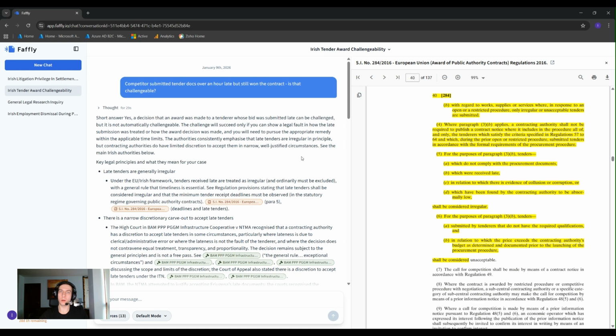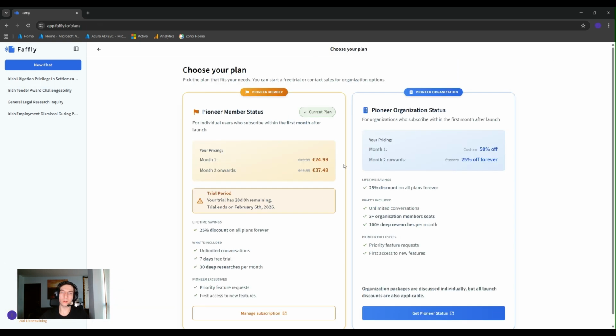Just to give you a sense of how it's offered, let me show you our plans. Faffly supports both individual accounts and organization plans, so it works whether you are an individual practitioner or a team.